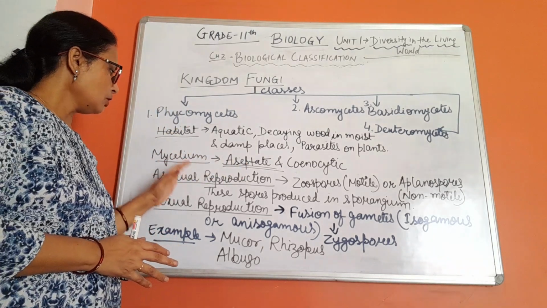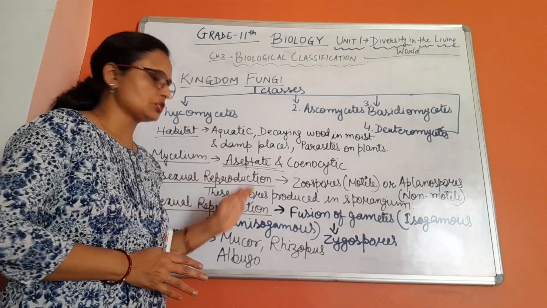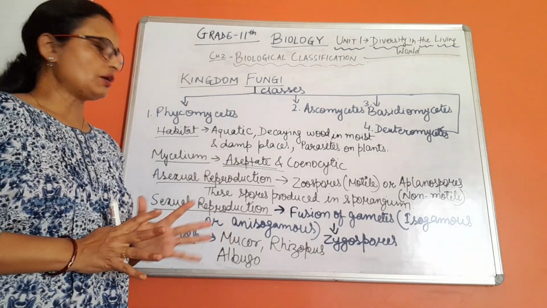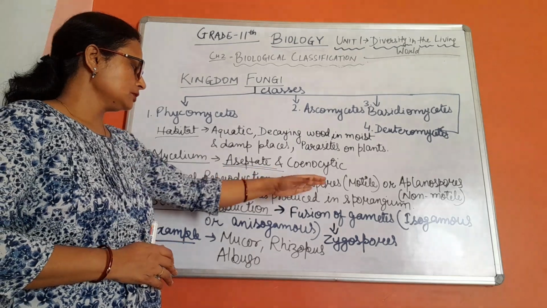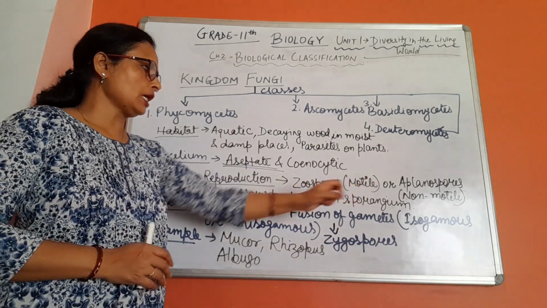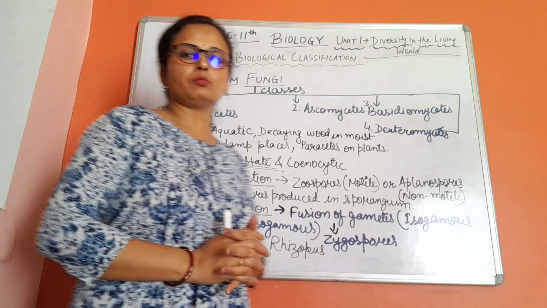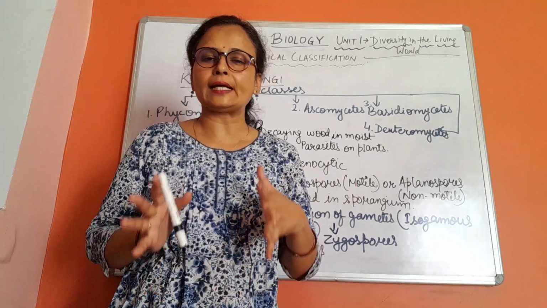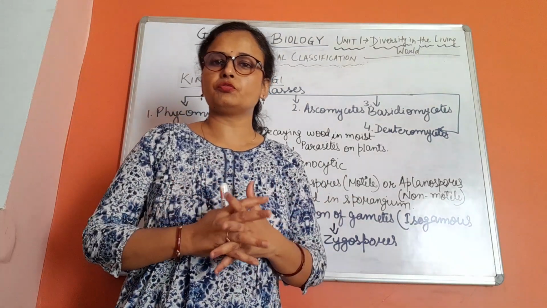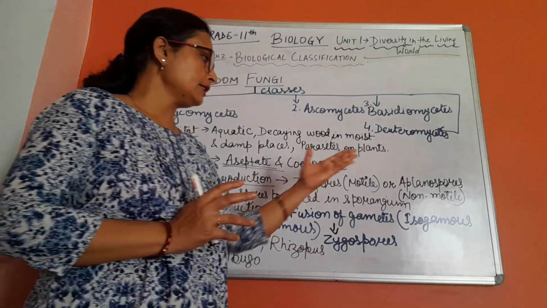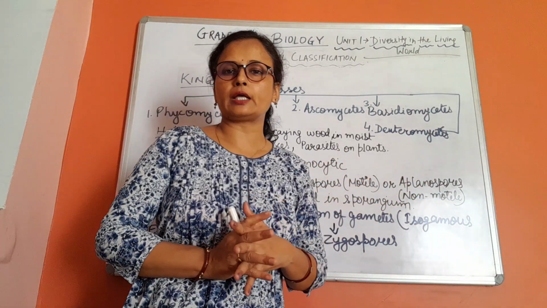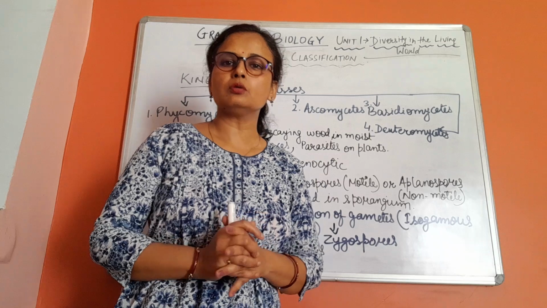Now reproduction. Asexual and sexual both reproduction are found. Asexual reproduction is basically by zoospores or aplanospores, motile or non-motile. Zoospores are motile, that means the spores can move from one place to another, and aplanospores are non-motile, that means spores are not able to move.